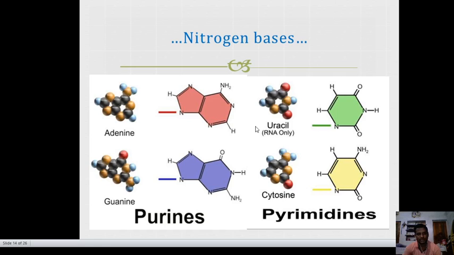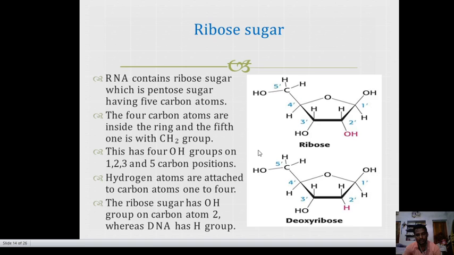Nitrogen bases: adenine, guanine (purines), cytosine, and uracil (pyrimidines). RNA contains only cytosine and uracil among the pyrimidines. Okay, ribose sugar: the RNA contains ribose sugar, which is a pentose sugar.